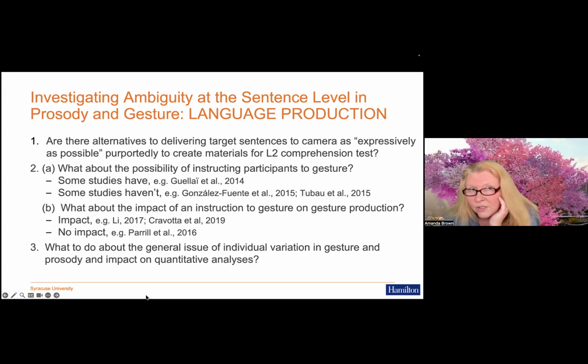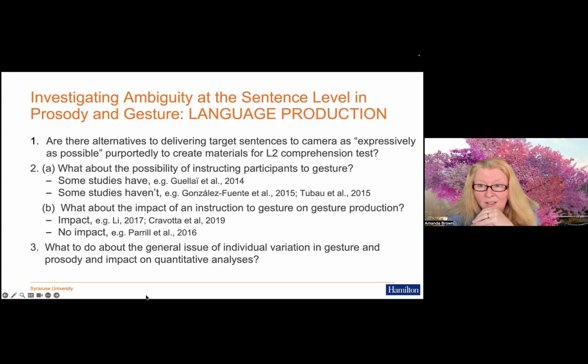And what we're also seeing is the predominance of head gestures here. And we're not sure if that is an artifact of the task with the memorized sentences, or if it's related to the disambiguation of ambiguous sentences.